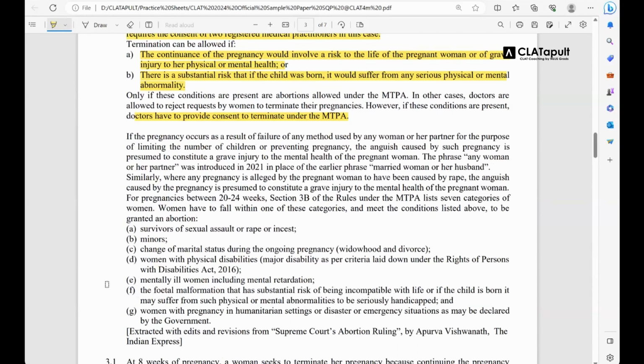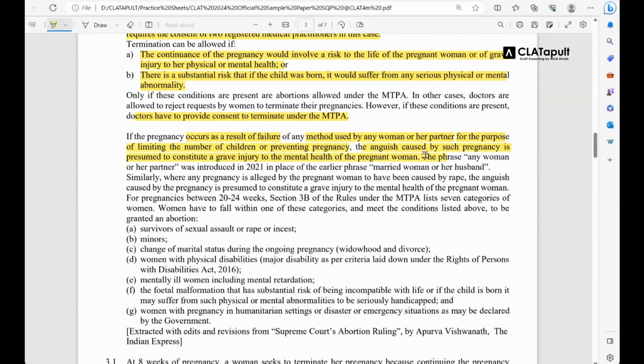You will understand yourself. If the pregnancy occurs as a result of failure of any method used by any woman or her partner for the purpose of limiting the number of children or preventing pregnancy, the anguish caused by such pregnancy is presumed to constitute a grave injury to the mental health of the pregnant woman.